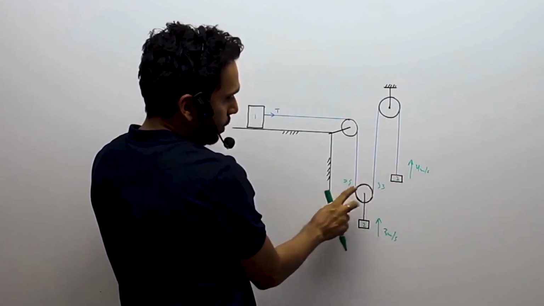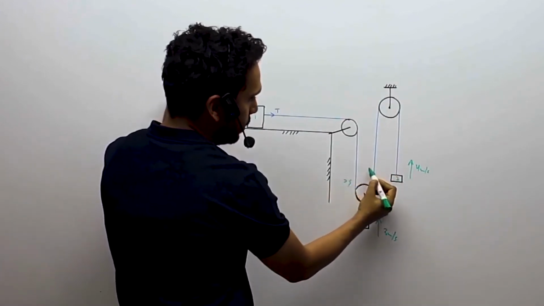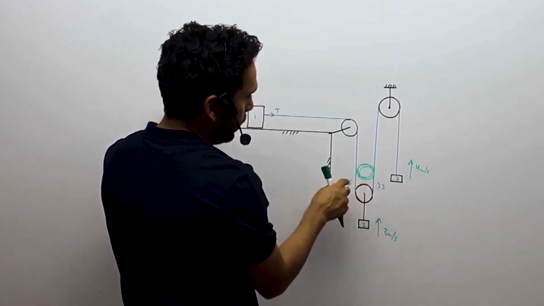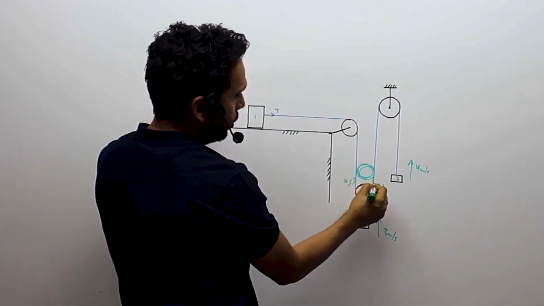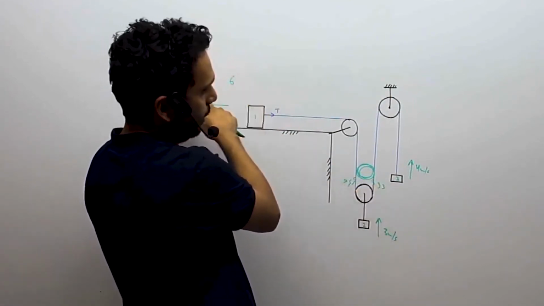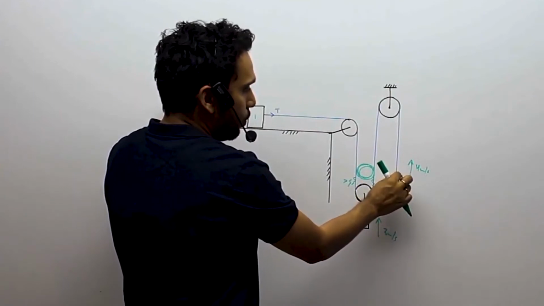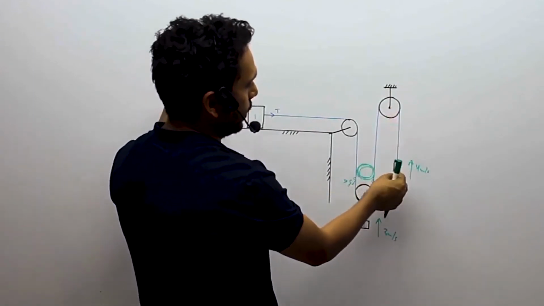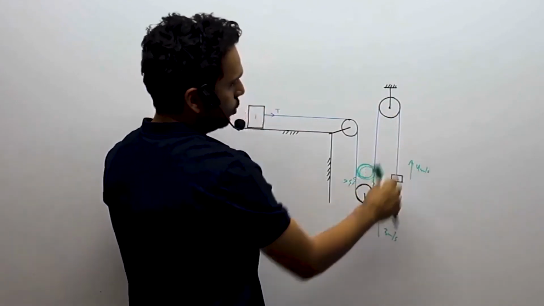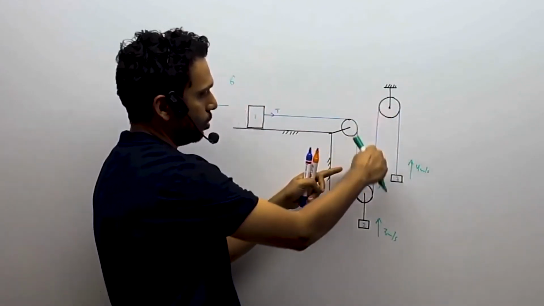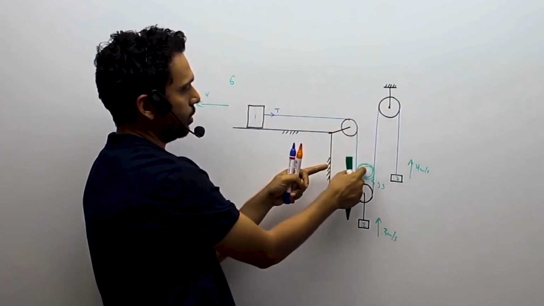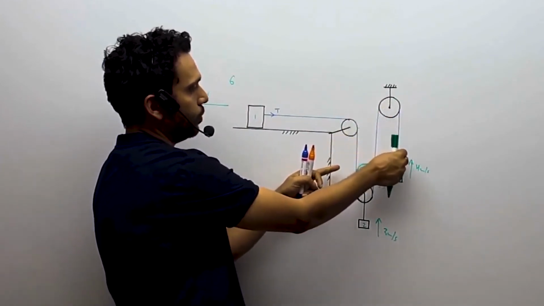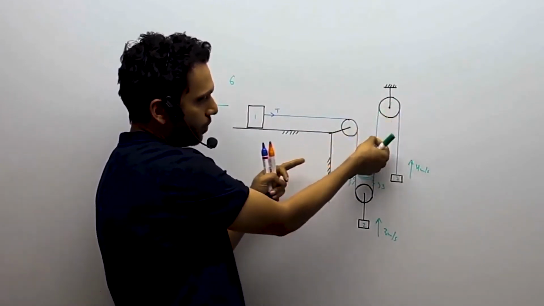Now this has become stationary. The one which I have moved up by 3, now it is stationary over there. I have tightened these loose strings by pulling 6 on the other side. So now I'm moving body number 3 with 4 movement up, 4 meters in a second. So I have moved it 4 up. So what happens? This is stationary. So the whole string is stationary, so this is a stationary pulley. So if I move this up by 4, this part will go down by 4.